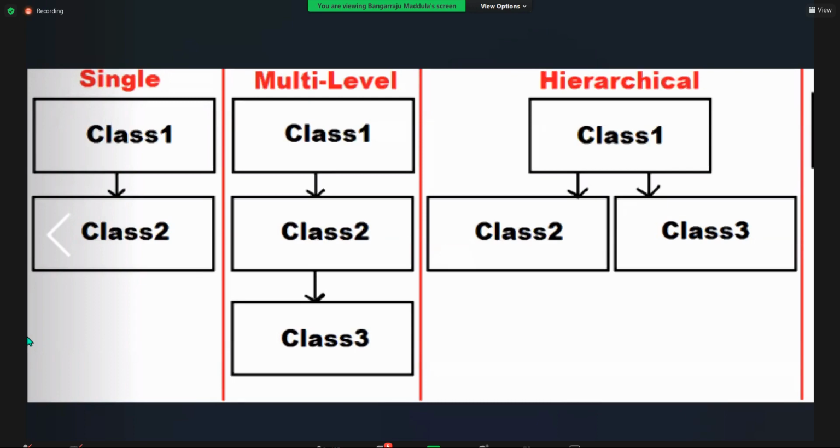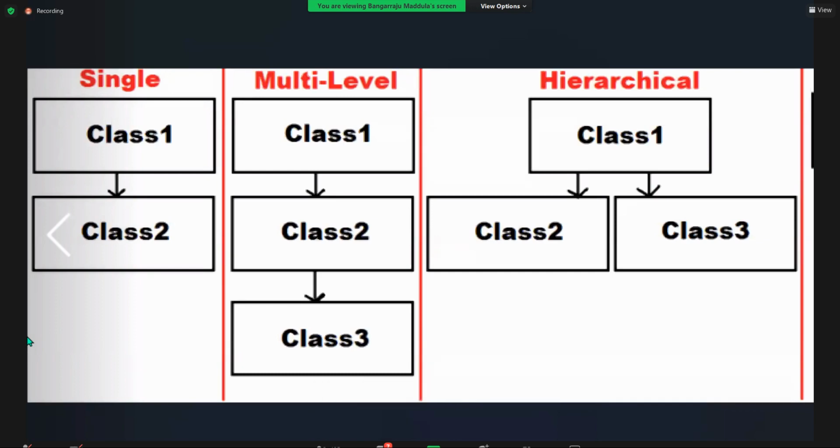Did you come across single inheritance in your code? The day one you defined your class first, that is single inheritance. Class first inherits from object.